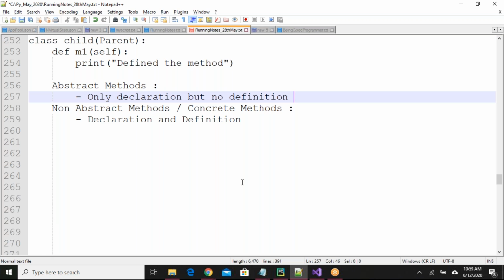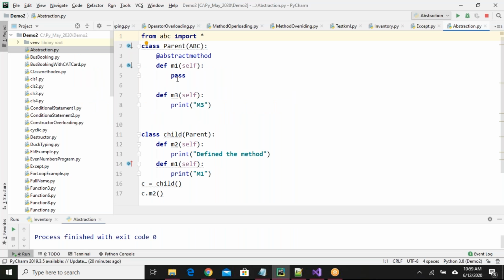So in our example, M1 is an abstract method. M3 is a concrete method. Okay. So if you write one abstract class and this class is inherited by a child class, then you must provide a definition for the abstract methods. In our example, we have one abstract method called M1.